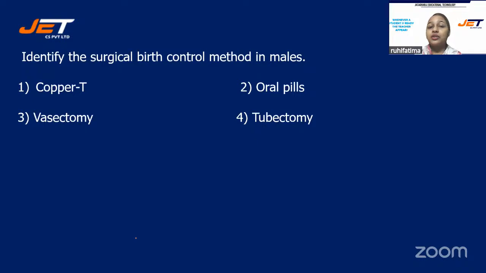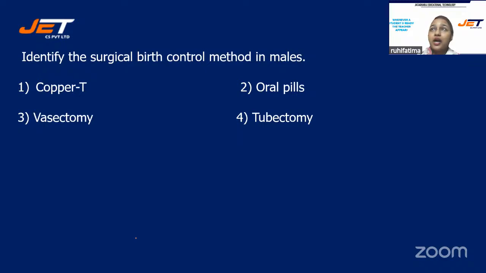Identify the surgical birth control method in males. And your options are number 1, copper T, option number 2, oral pills, option number 3, vasectomy, or is it option number 4, tubectomy? Students, focus on the question. Here we are talking about males. Identify the surgical birth control method in males.